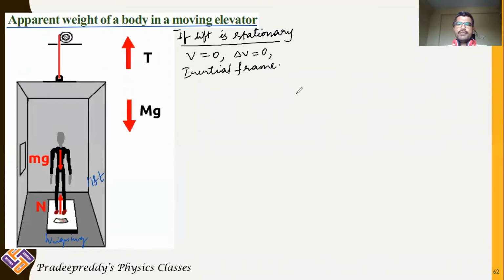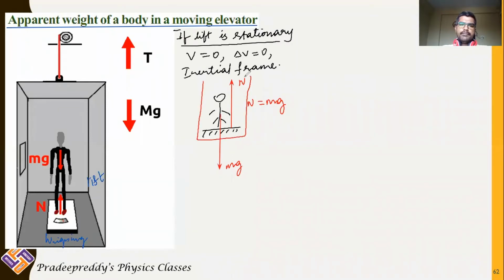And in inertial frame of references, there will be no pseudo forces acting. Therefore, as this person is standing on the weighing machine, upon this person there will be a gravitational force which acts in downward direction, and there will be a normal reaction on this person in upward direction. This is normal reaction and this is gravitational force mg. Normal reaction N will be equal to mg.